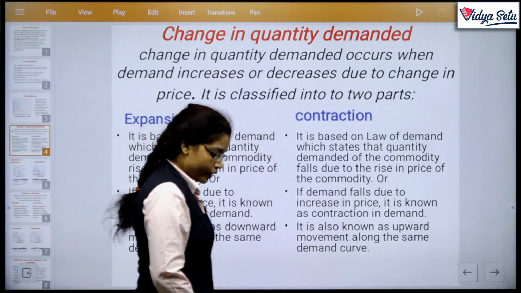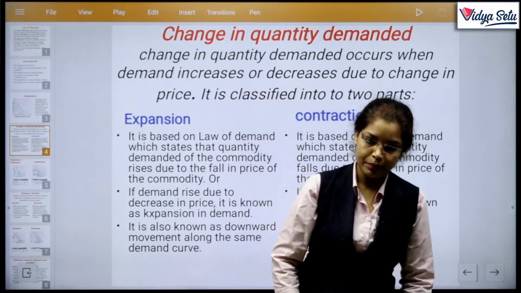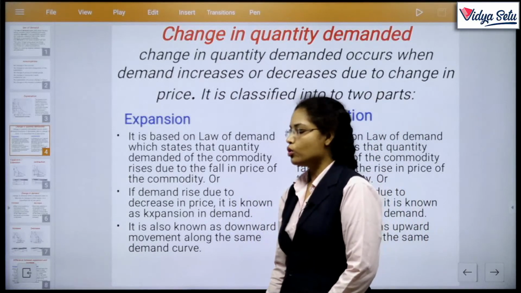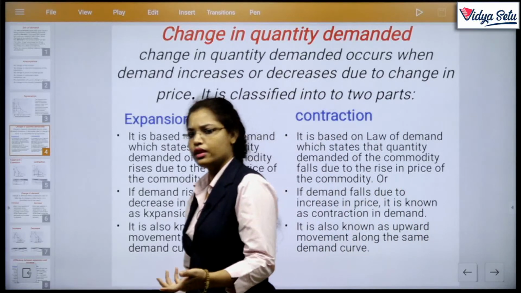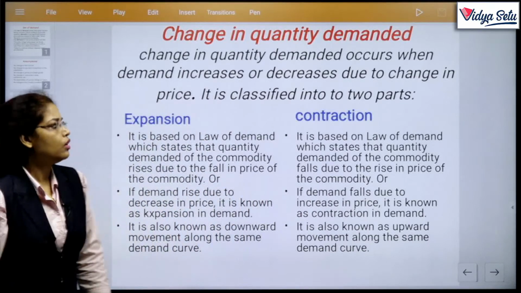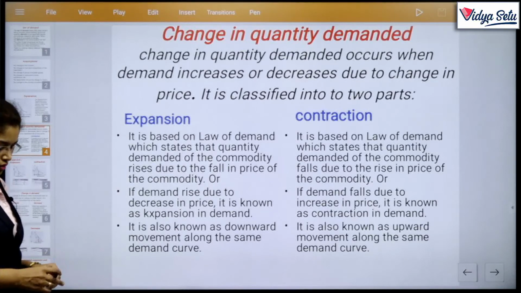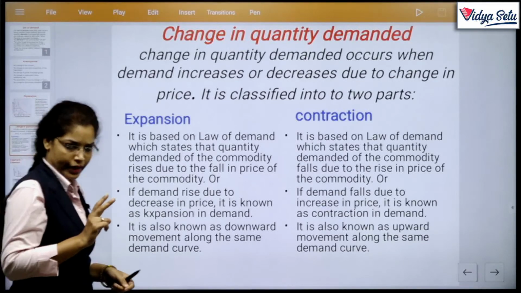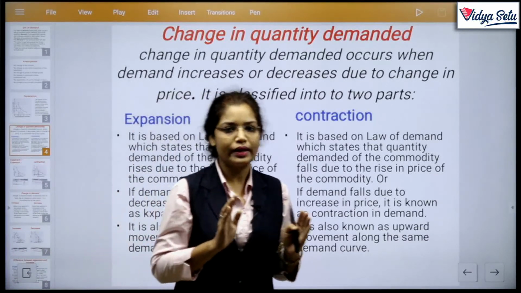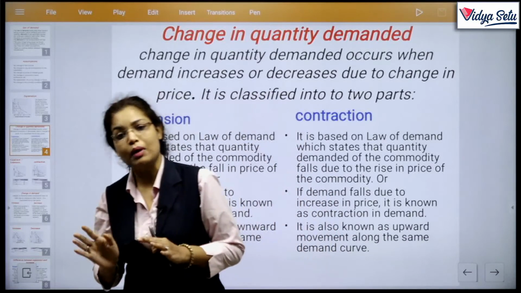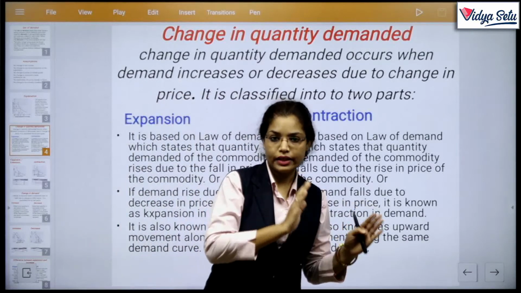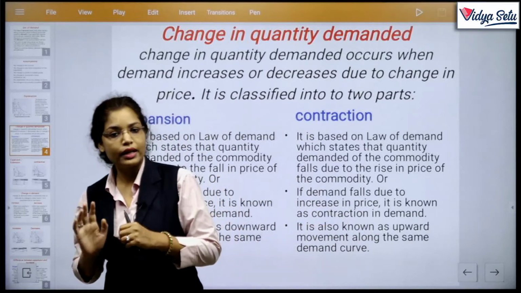Okay, so we move to our next topic, that is change in quantity demanded. The most important topic of your chapter, and a little tricky. There are two concepts. First one is change in quantity demanded, and next one is change in demand.